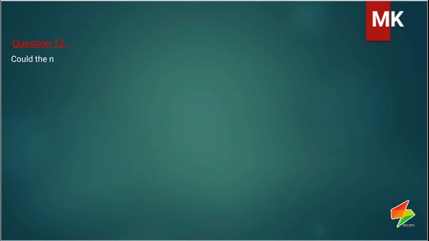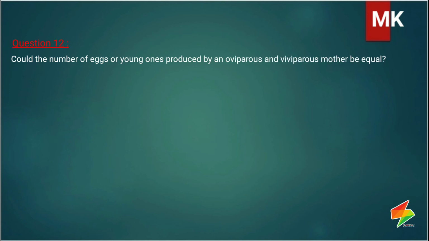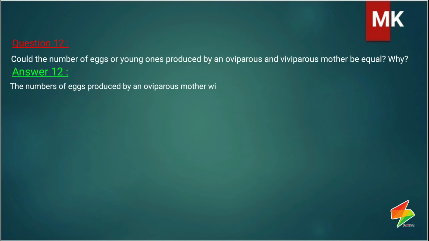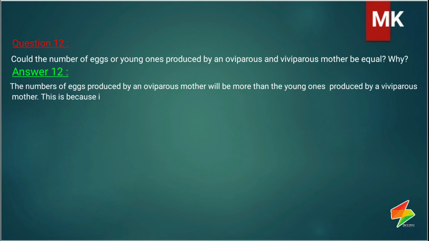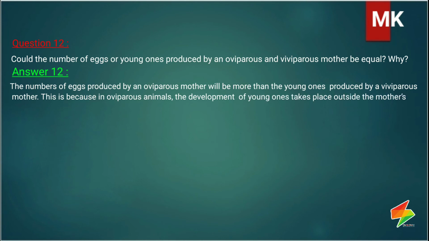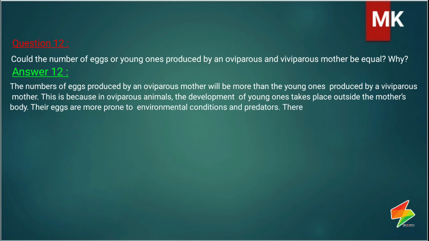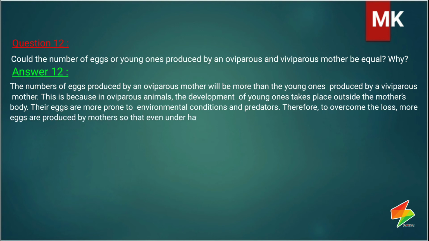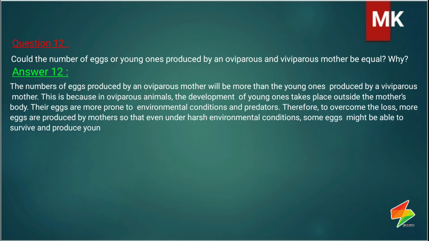Question 12. Could the number of eggs or young ones produced by an oviparous and viviparous mother be equal? Why? Answer 12. The number of eggs produced by an oviparous mother will be more than the young ones produced by a viviparous mother. This is because in oviparous animals, the development of young ones takes place outside the mother's body. Their eggs are more prone to environmental conditions and predators. Therefore, to overcome the loss, more eggs are produced by mothers so that even under harsh environmental conditions, some eggs might be able to survive and produce young ones.